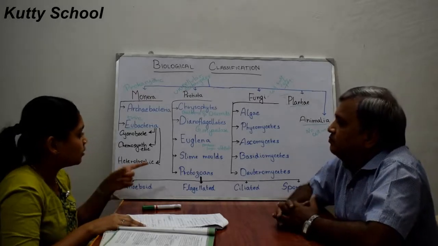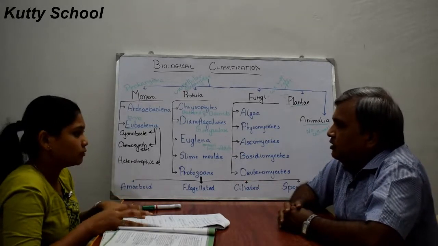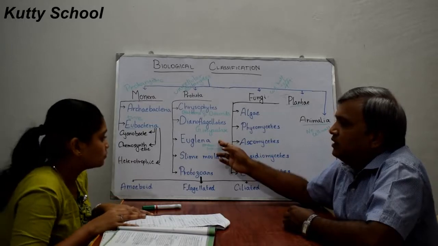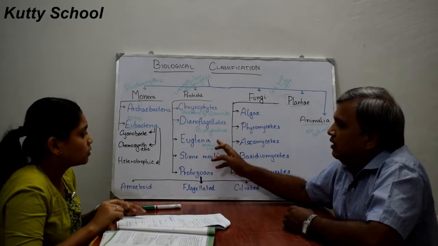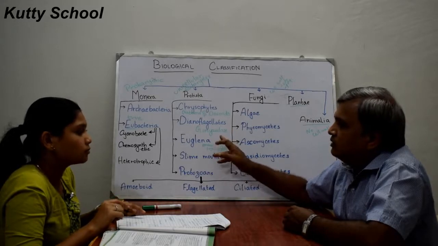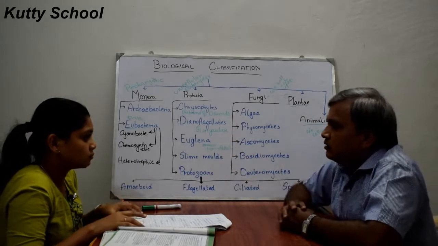And in euglena, they have given very clearly that during sunlight it can produce its own food, and in the absence of sunlight it depends on other organisms.